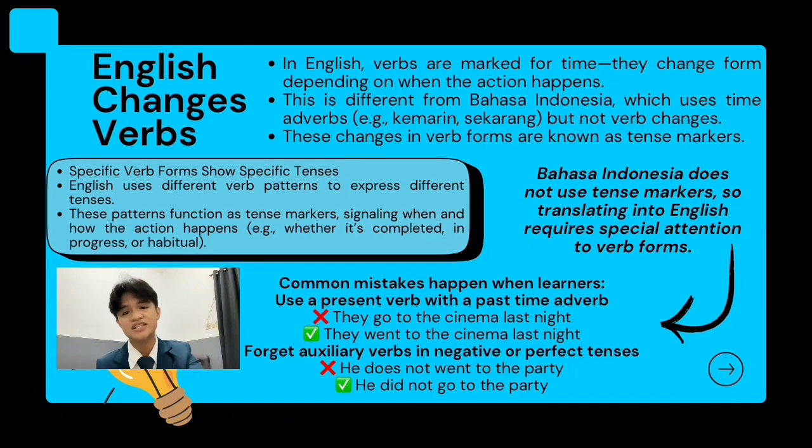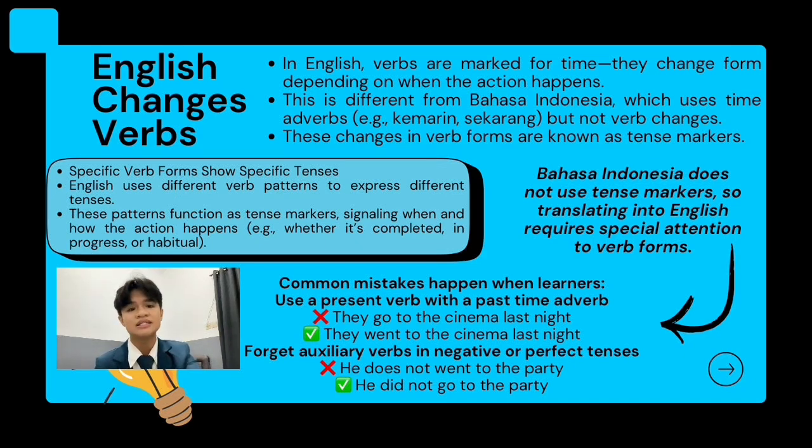Because of these differences, translating from Bahasa Indonesia to English requires special attention to verb forms. As translators, we must carefully match the verb forms in English with the correct tense based on the time information provided in the Indonesian sentences. So let's take a closer look at how English verb forms work. There are specific verb patterns in English that express different tenses. These patterns signal when and how the actions happen.